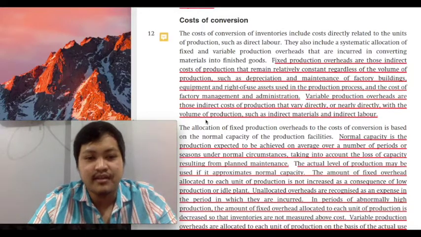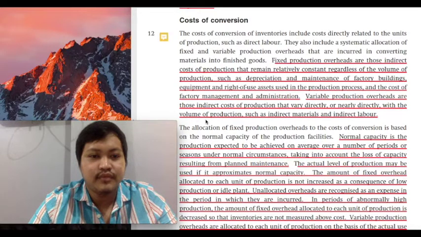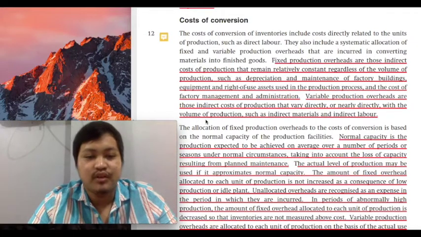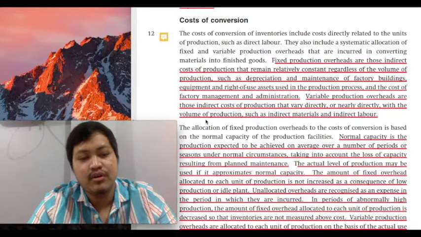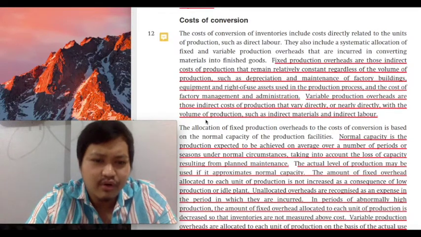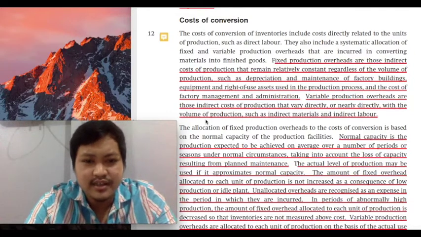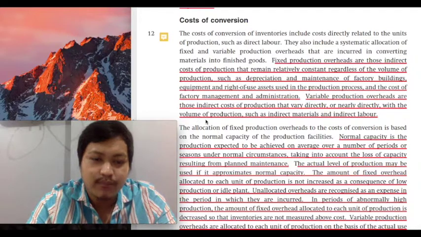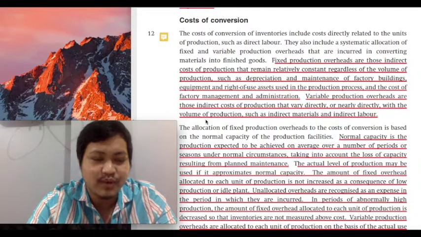product. But is it a direct material? No. Is it a direct labor? No. But is it necessary in the production process? Is it incurred in relation to the production process? Then yes. So that would be part of your product cost as your factory overhead. No problem with direct labor and direct materials because it's very easy to assign or attribute their cost to the products themselves, to the goods themselves. Why? Because you can directly trace them to the finished goods.